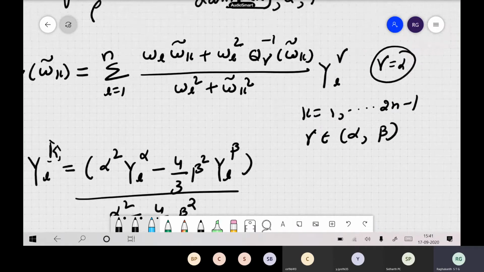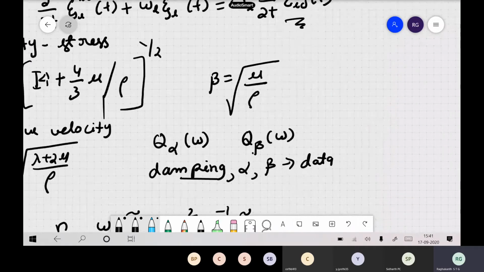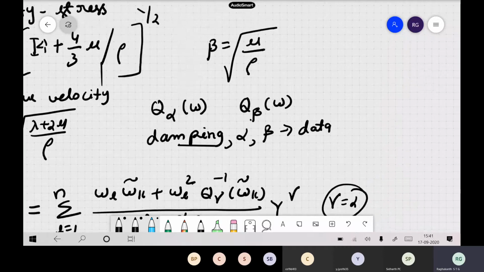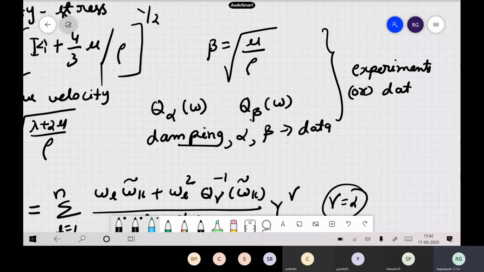So what we do in practice is, in reality, what people know is that alpha and beta will be given to you: the p wave velocity or longitudinal wave velocity, beta, and then the damping for the p wave and the damping for the shear wave. That you will get from the experiments or data. Okay, so these are from things like ultrasonic testing. There are several tests, so we can get all these four numbers.